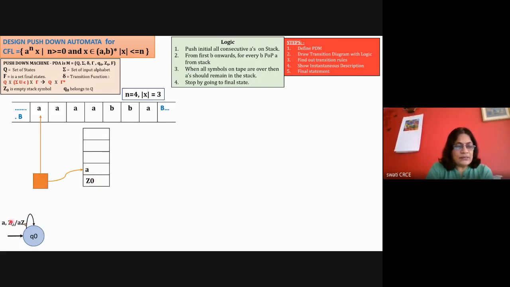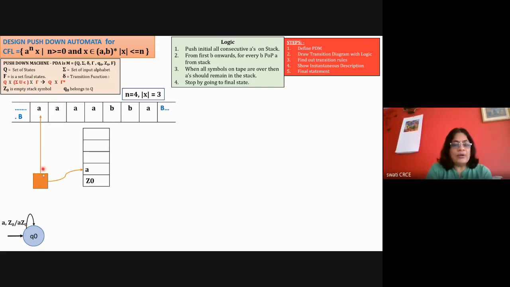Okay, so here this Z0 slash AZ0 means that this is the stack symbol, Z0 is replaced with AZ0. So we say that A and Z0 both are the symbols in the stack. So these are the last two, or the top two symbols of the stack. Okay, so the meaning here, if you understand this, it's very easy. Current state is Q0 with input symbol A and stack symbol Z0. Z0 is with respect to the stack, and these are the new stack contents. Okay, so AZ0 is a push operation, so A is added.